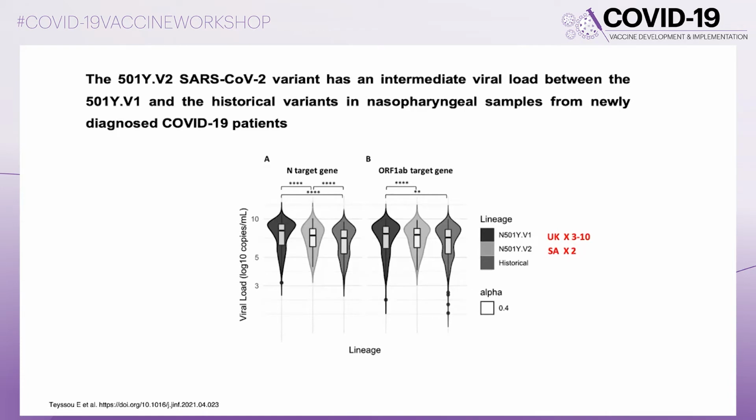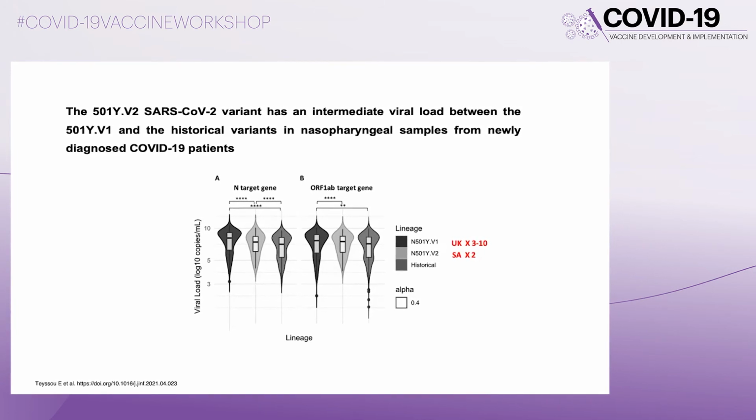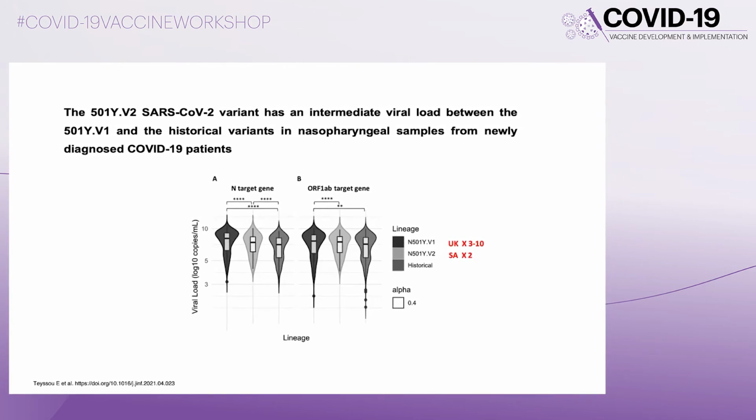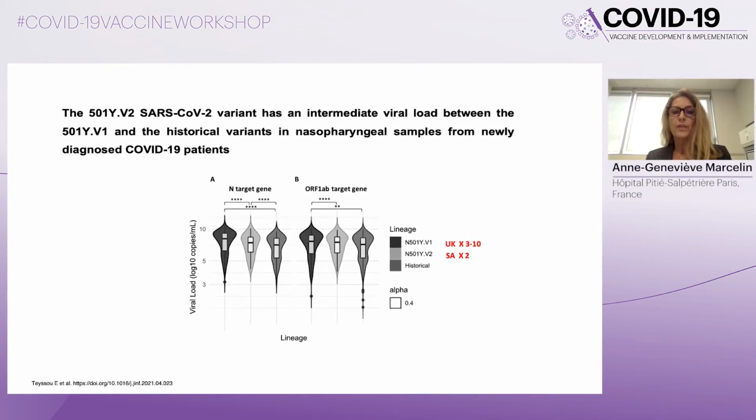And for the South African variants, it was intermediate, with a viral load twice that of the historical variants in the nasopharyngeal swabs from newly diagnosed COVID-19 patients. So this information is important because it can explain why, for example, in France, the UK variants became dominant in comparison to the South African variant during the same period.